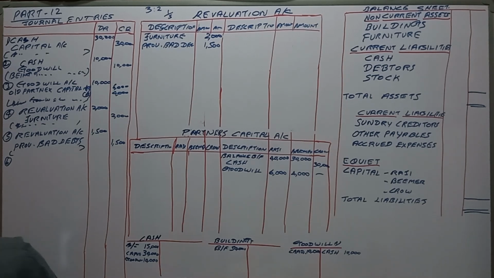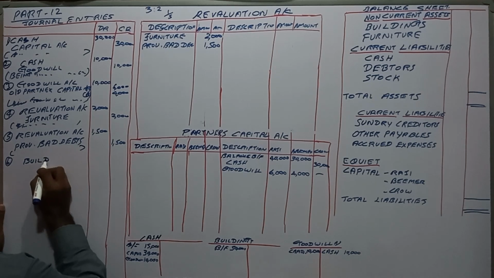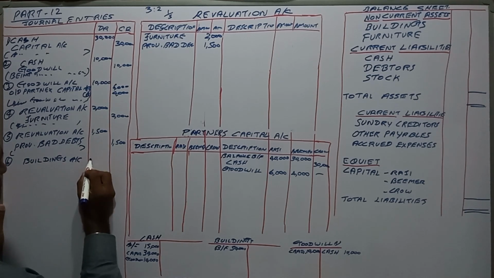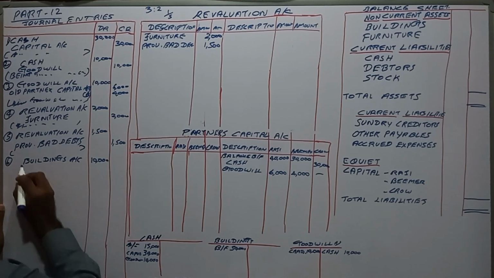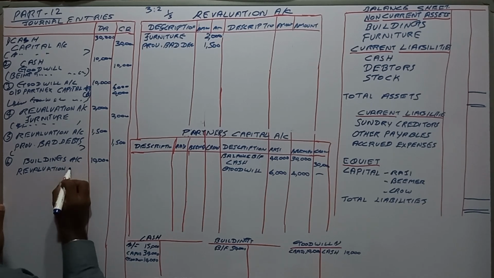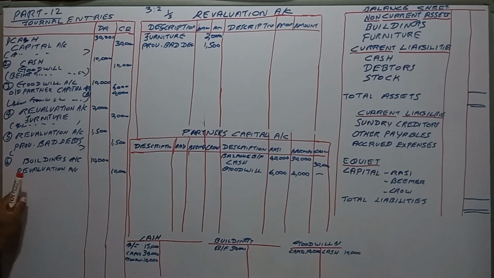Appreciate the value of building. Building value appreciated by 10,000. So building account debit, buildings account debited 10,000, and revaluation account credited 10,000, being revaluation made.